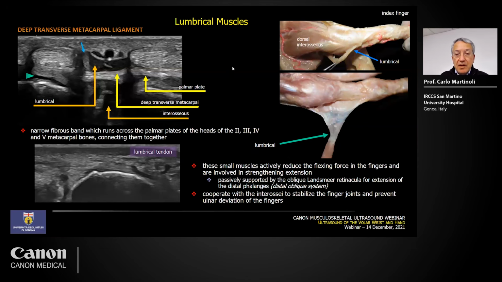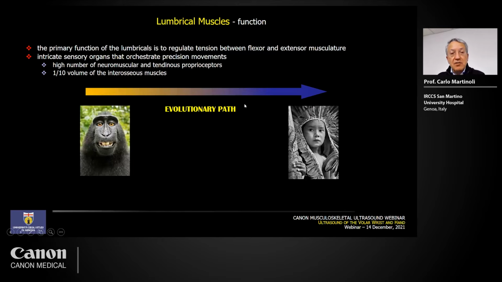So remember, lumbrical muscles are very tiny muscles, but they are very important because their primary function is to create something like a fine-tuning between the flexor and extensor musculature. So they are a very tiny structure, but they coordinate, they orchestrate precision movement, and they regulate the strength of flexors and the extensors.